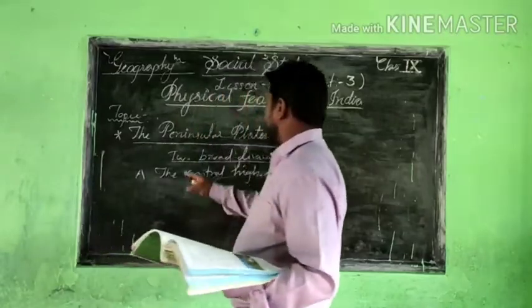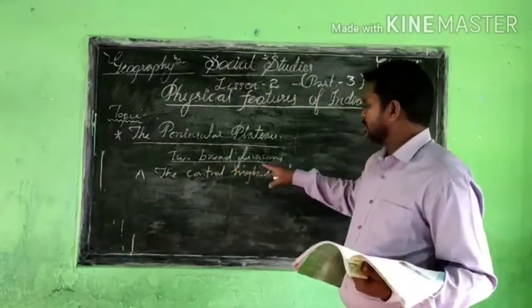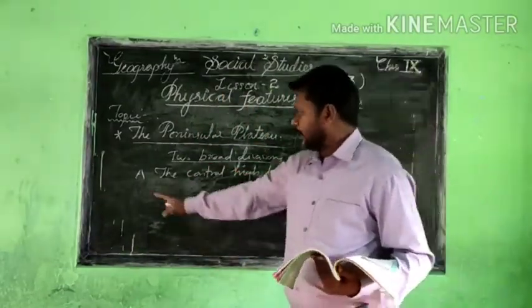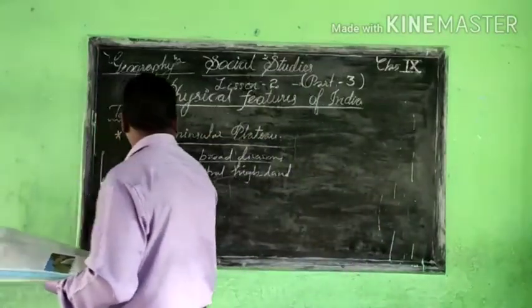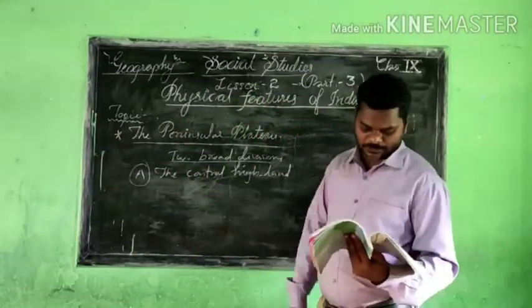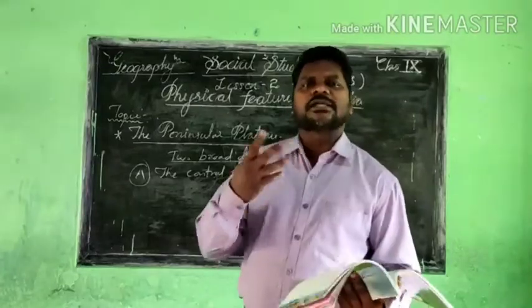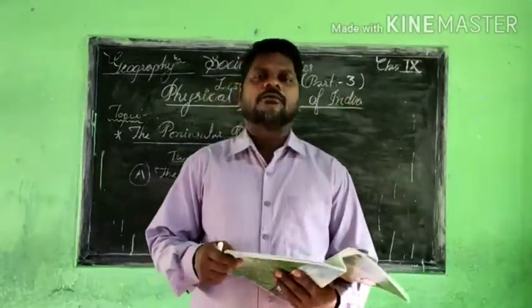This Peninsular Plateau has two broad divisions, and the first division is called the Central Highland. We are going to learn what we mean by Central Highland and where it is located.